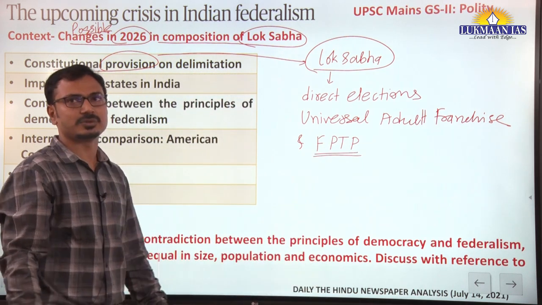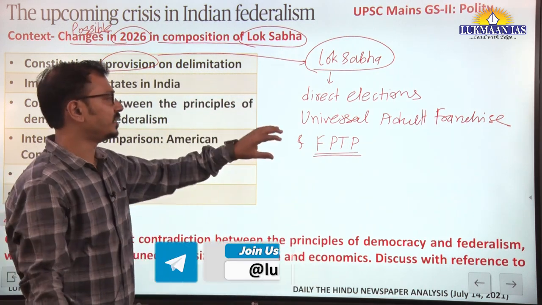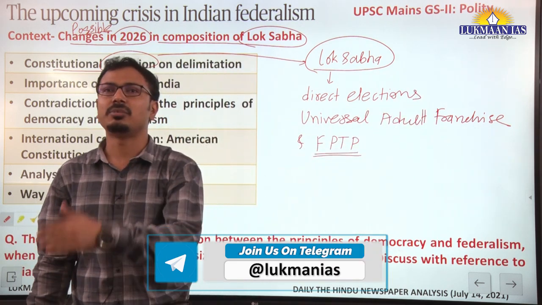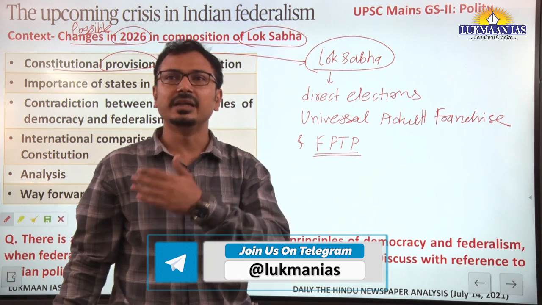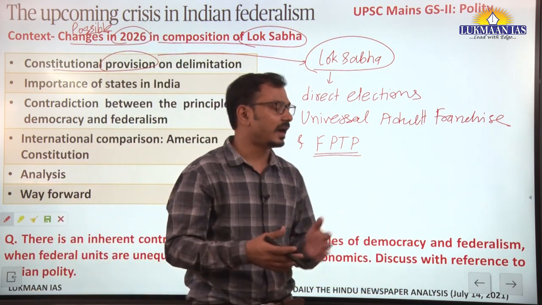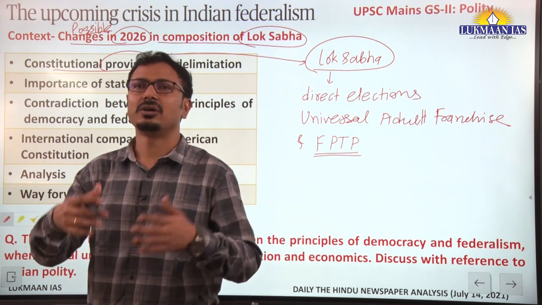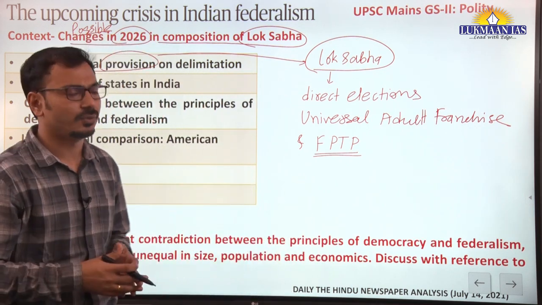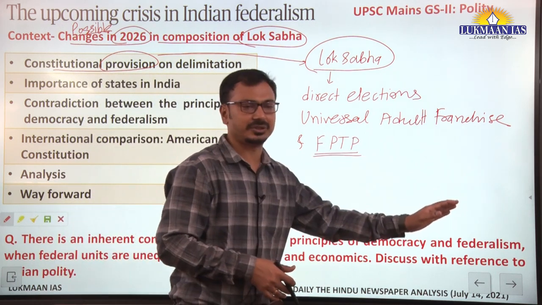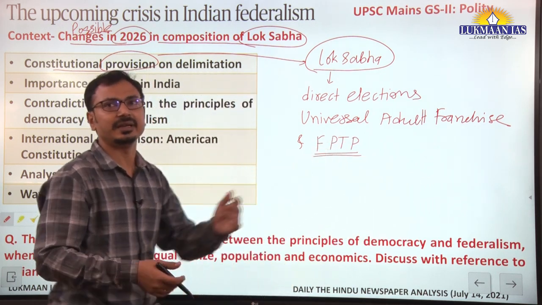So this is the method used: direct elections, universal adult franchise, that means those above 18 years of age are eligible to vote, despite any background they have, gender, sex, place of origin, race, religion, caste. So there is no discrimination. This is how the method is.